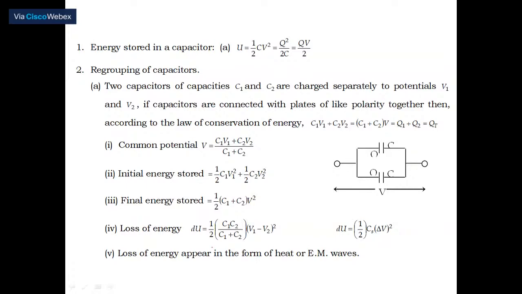I think you'll be able to answer as well as you can. There may be small typographical errors. So please, if you see that in the copy which we have supplied to you, we are going to make the correction when we are dealing with each and every problem. So please be with us, and you'll get benefited.